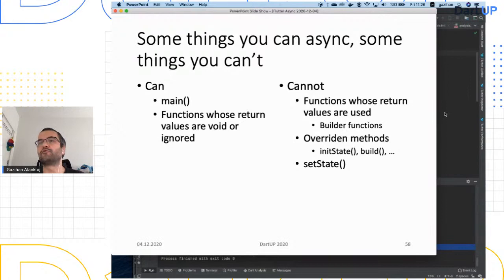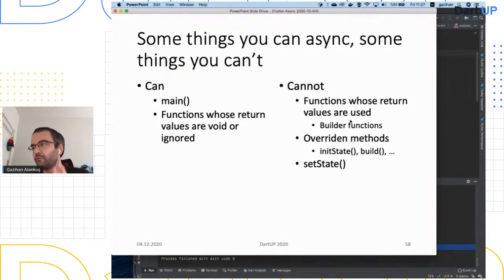For example, the builders of the future builder function, the builder of navigation, things like that. There are a lot of builder functions in Flutter. You cannot make them async, because their return value is a widget, so you have to return it immediately.